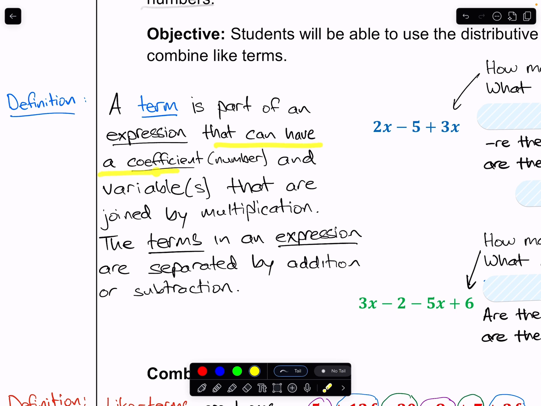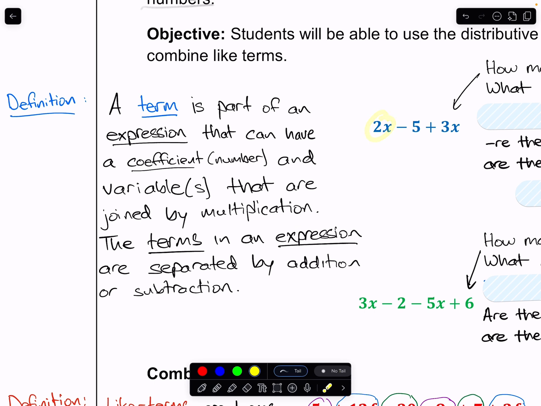Terms can have a coefficient and a variable or variables, and they're going to be coefficients and variables that are joined by multiplication. So for example, 2x is a term because it has a coefficient, 2, or a number, and it has a variable, x, and that 2 and x are joined by multiplication.